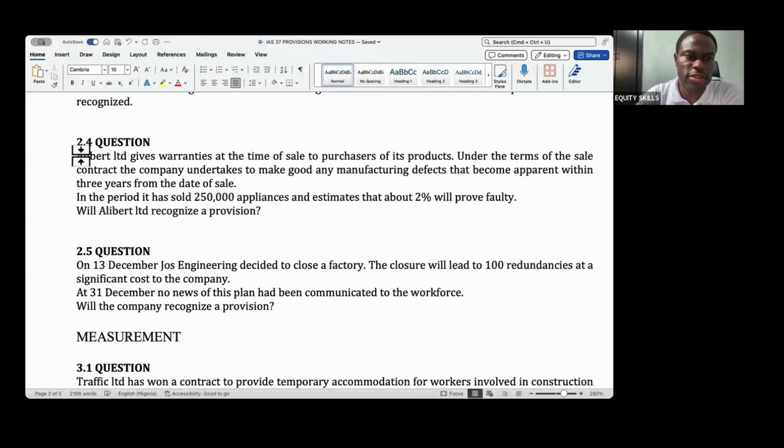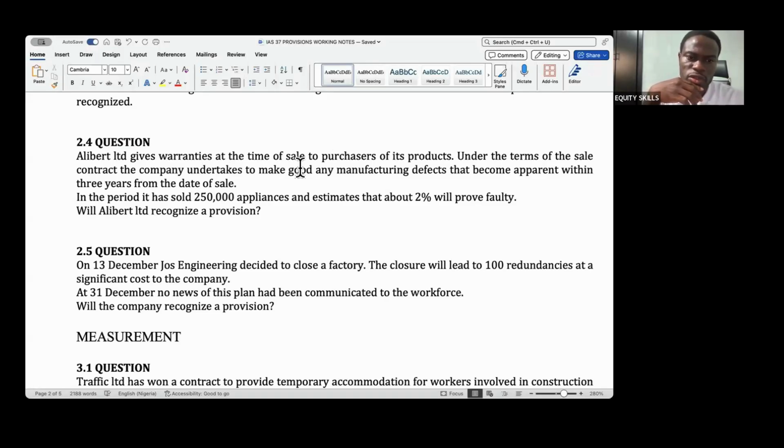This one says that Alibaba Limited gives warranties at the time of sale to purchasers of its products. Under the terms of the sale contracts, the company undertakes to make good any manufacturing defects that become apparent within 3 years from the date of sale.